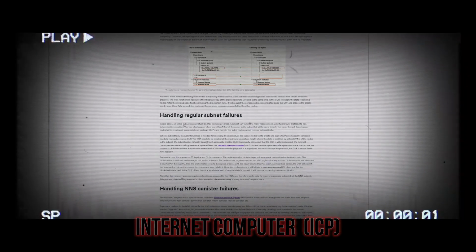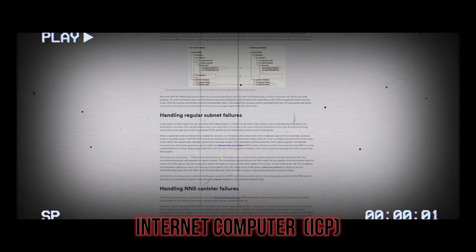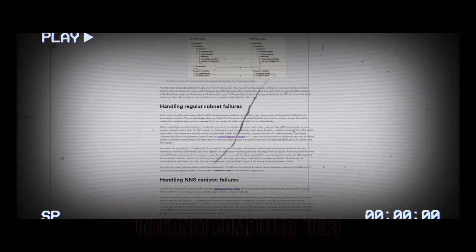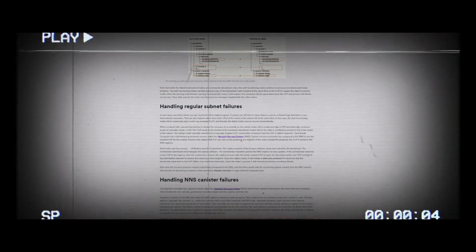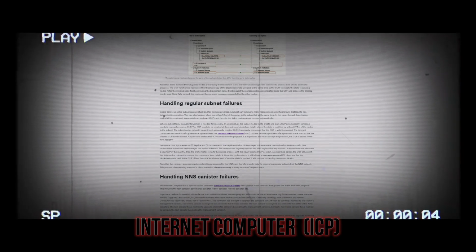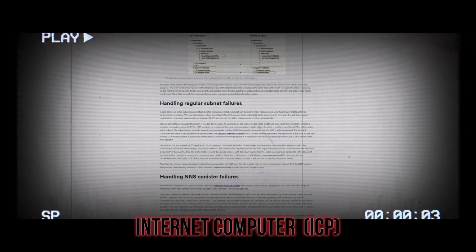In this case, the well-functioning nodes fail to create and sign a catch-up package (CUP), and thereby the failed nodes cannot recover automatically. When a subnet fails, manual intervention is needed for recovery. In a nutshell, as the subnet nodes fail to create and sign a CUP automatically, someone needs to manually create a CUP. The CUP needs to be created at the maximum blockchain height where the state is certified by at least 2/3 of the nodes in the subnet.